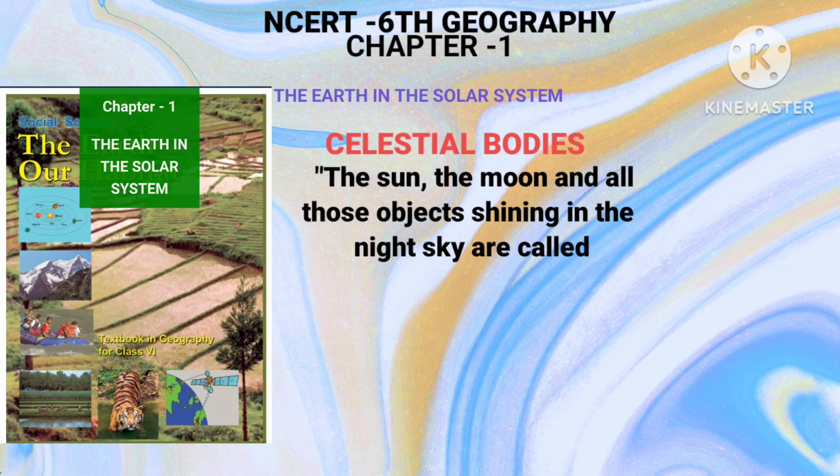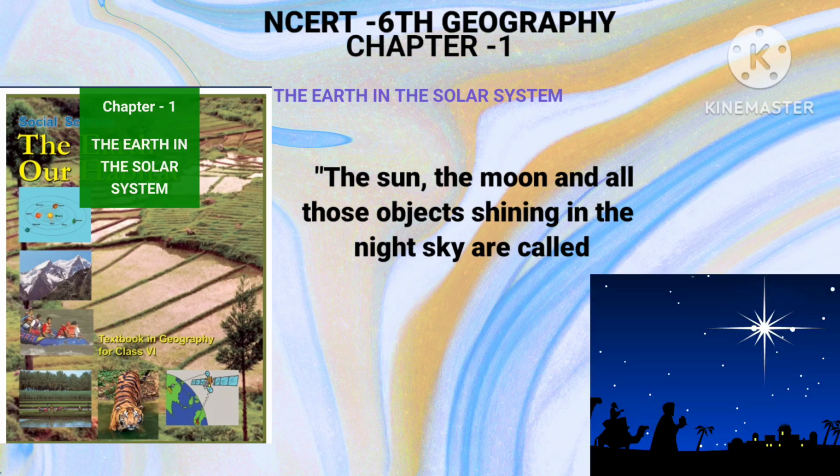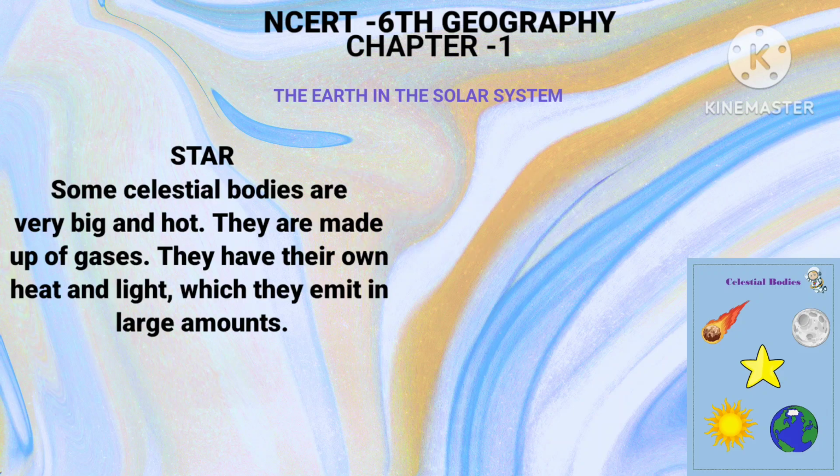Chapter 1: The Earth in the Solar System. What are celestial bodies? The Sun, the Moon, and all those objects shining in the night sky are called celestial bodies.